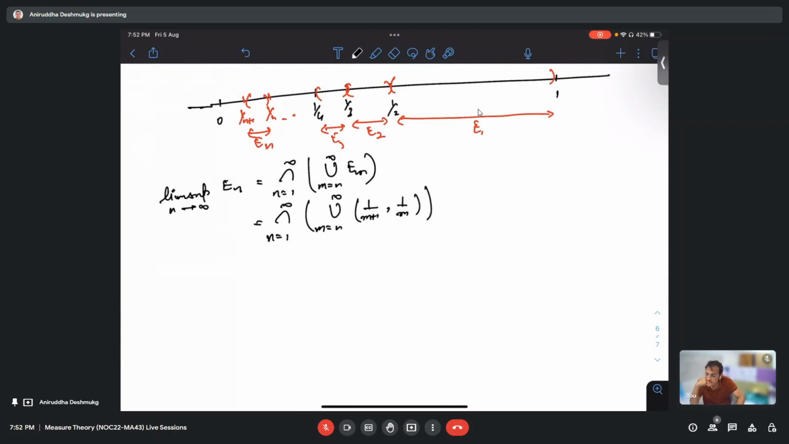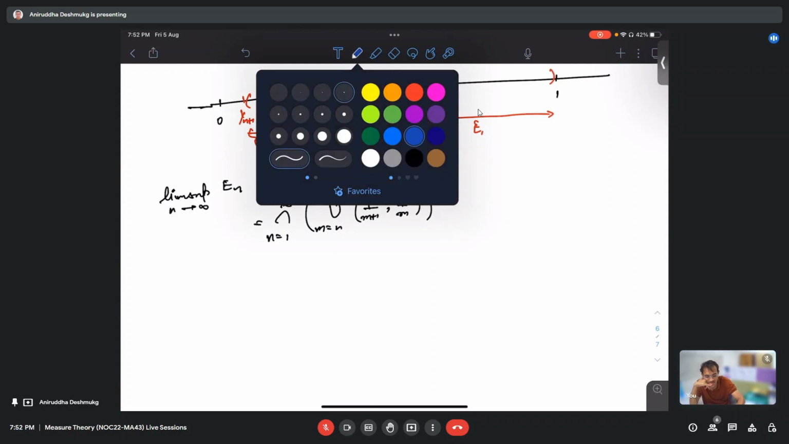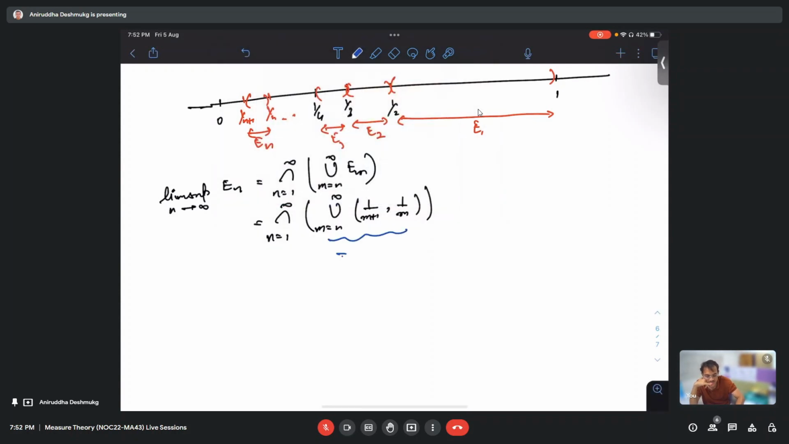It will be, sir, I think (0, 1). Do you mean to say this is equal to the open interval (0, 1)? Do you mean 0 to 1 by n? Yes, sir, 0 to 1 by n, because it's n onwards. Okay, yeah, just a minute. Sashikant, what do you think?